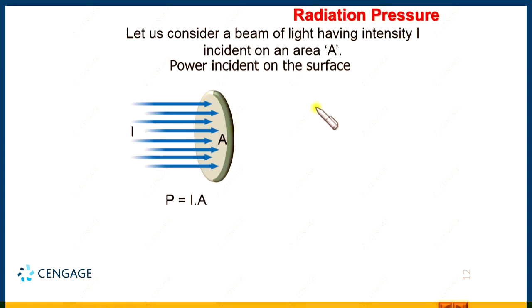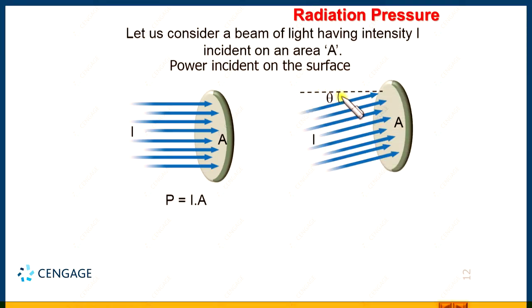Let us make one situation where the radiation is incident on the surface at a certain angle, this angle is theta. So, here we can find the power P equal to I A multiplied by cos theta. Theta is the angle between the ray direction and the area vector direction. This is okay.